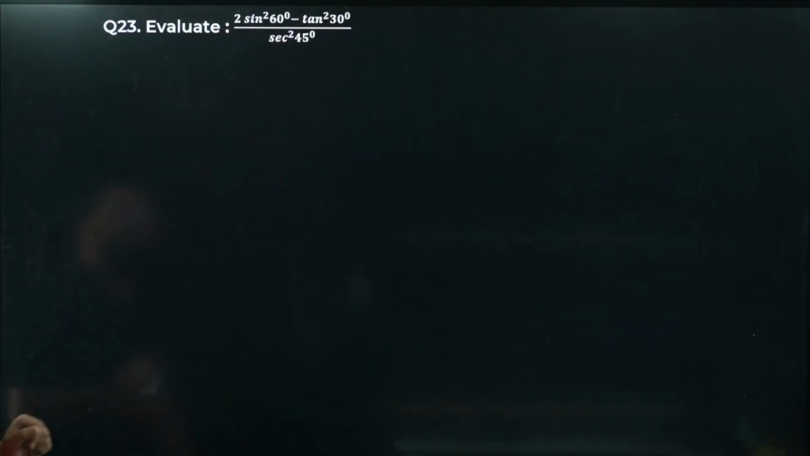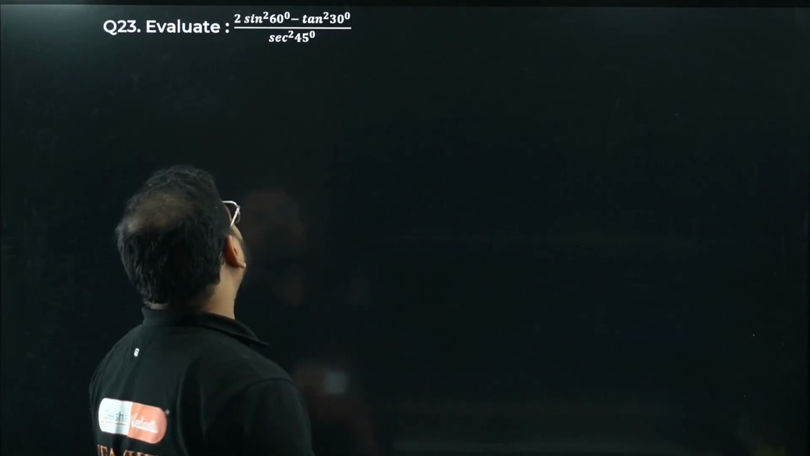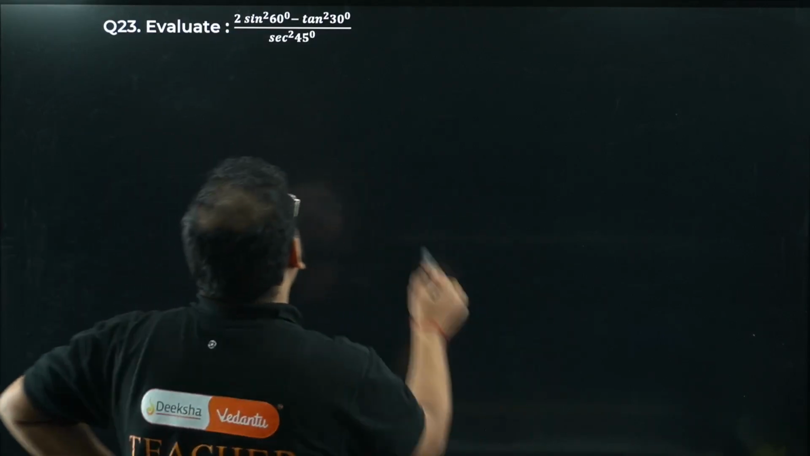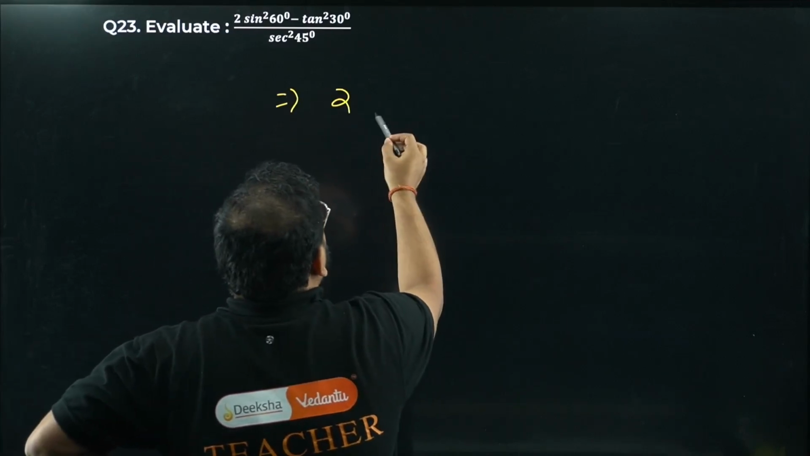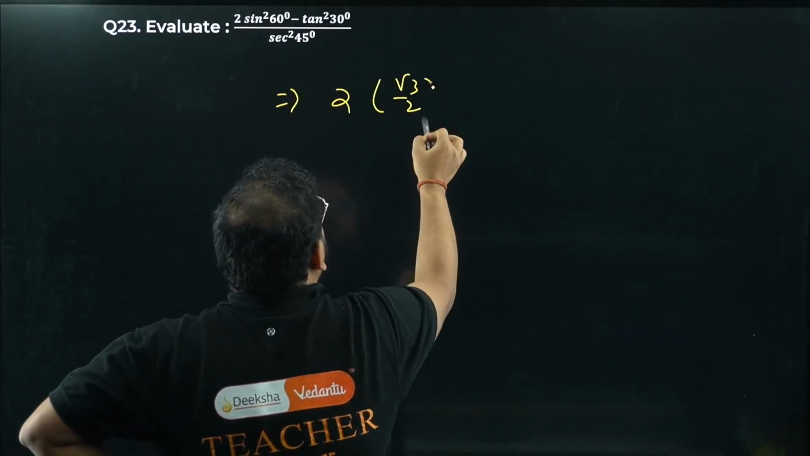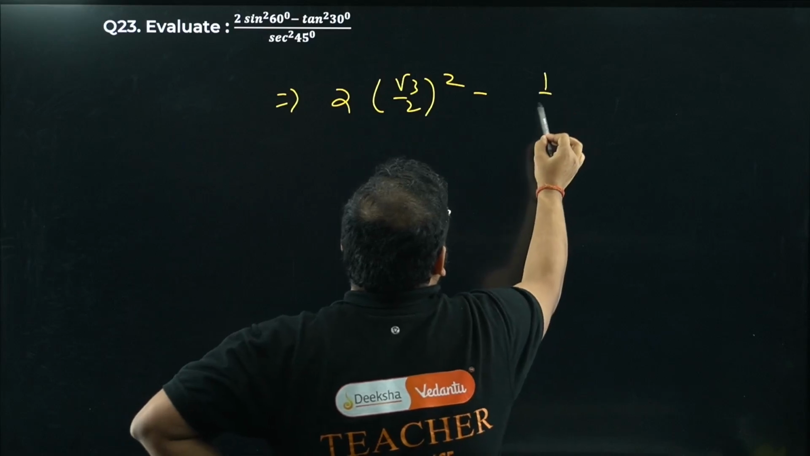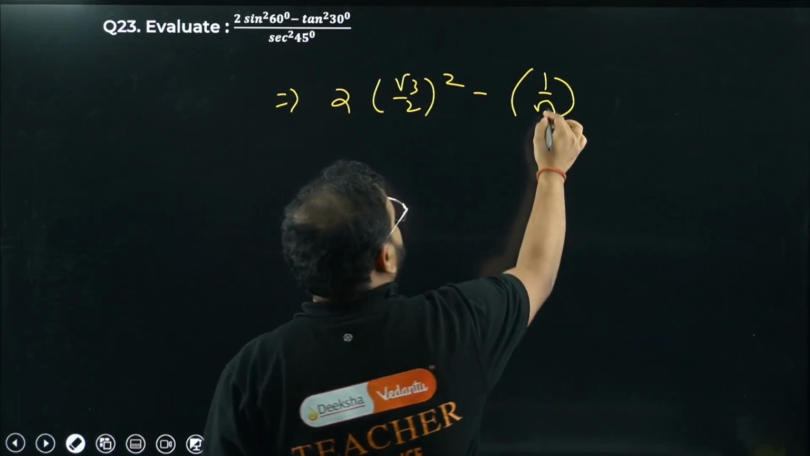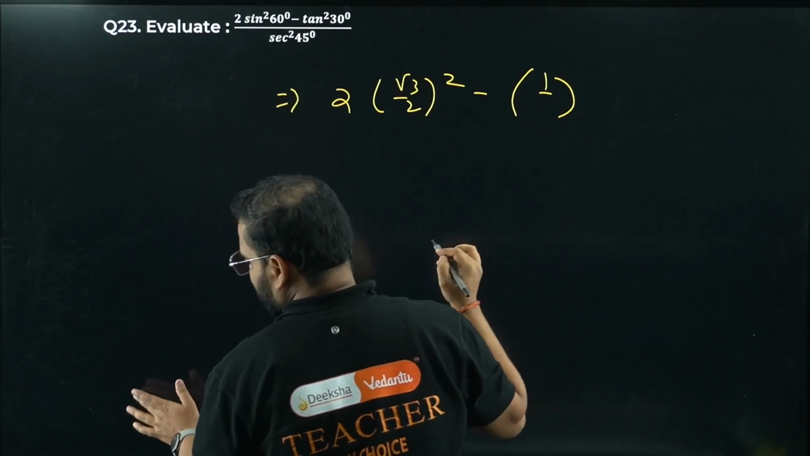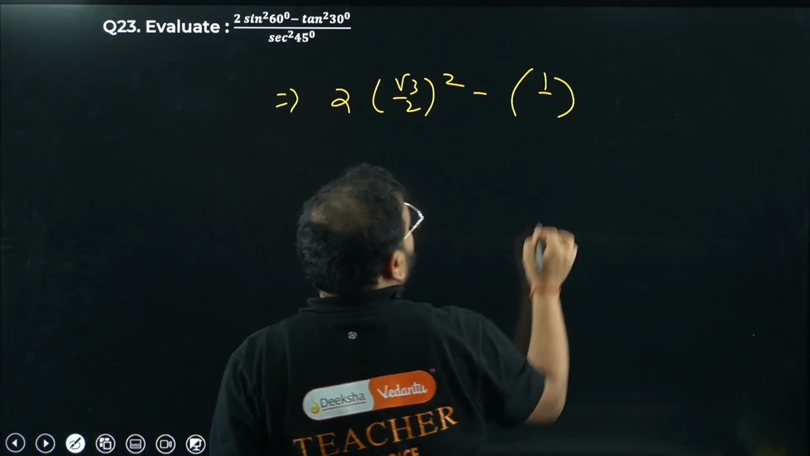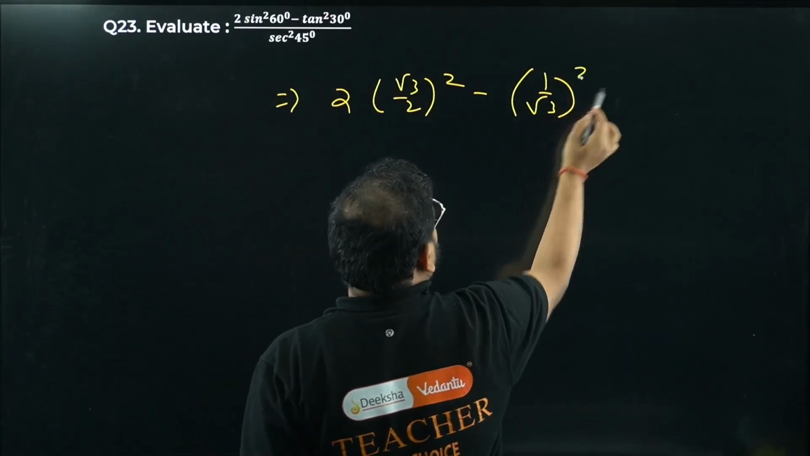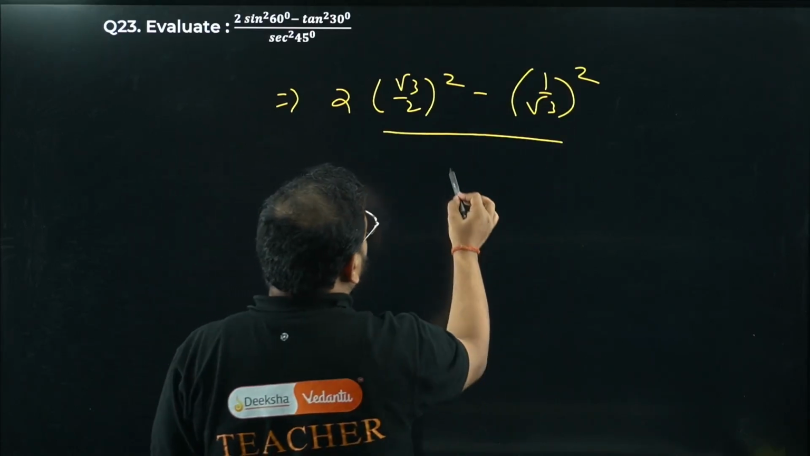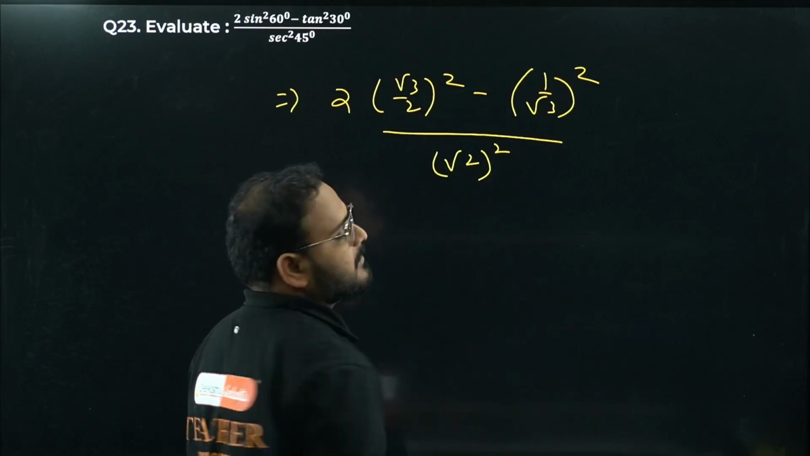Moving to question number 23: sin square 60 multiplied with 2 minus tan square 30, divided by sec square 45. This is based upon special angles. Quickly solve it. 2 times sin square 60, so root 3 by 2 the whole square, minus tan square 30, so 1 by root 3 the whole square, divided by sec square 45. Sec 45 is root 2, so root 2 the whole square.